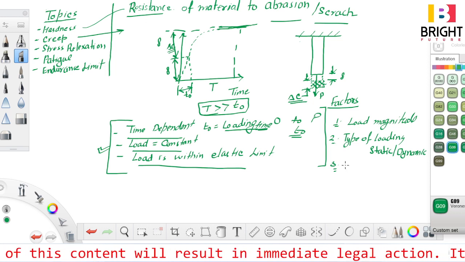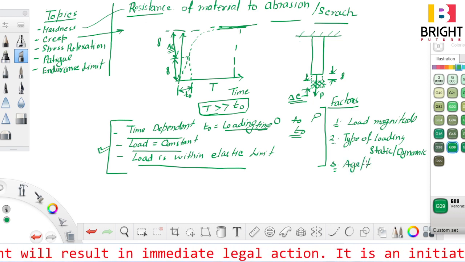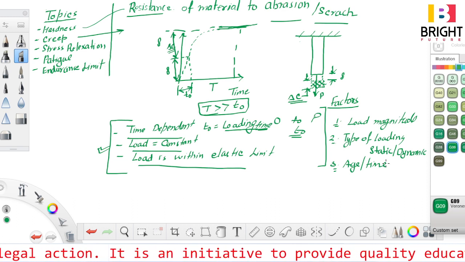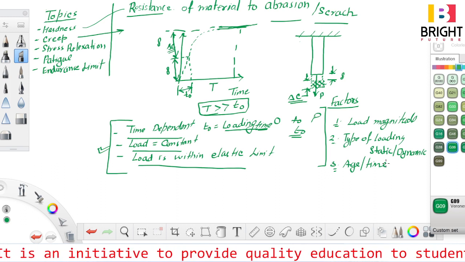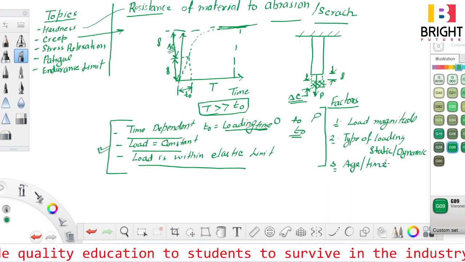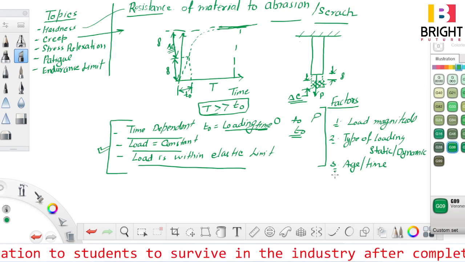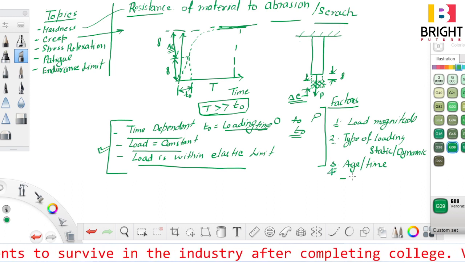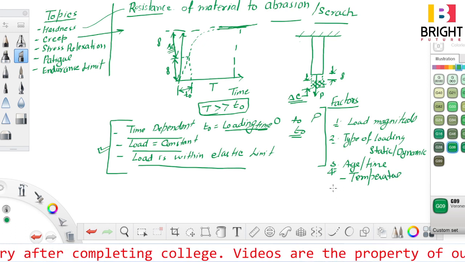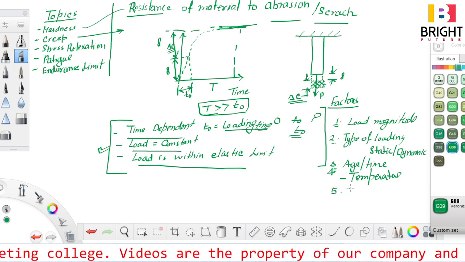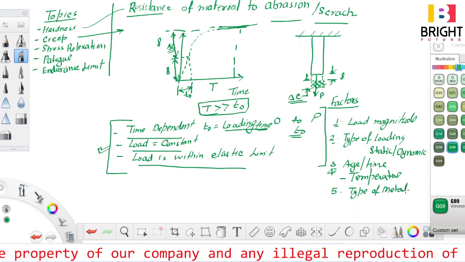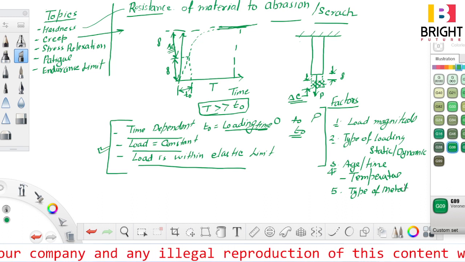Number three is age, or time, means since how many years the load is applied. Another one is temperature. Another one is type of metal. All these are the factors which affect the creep.